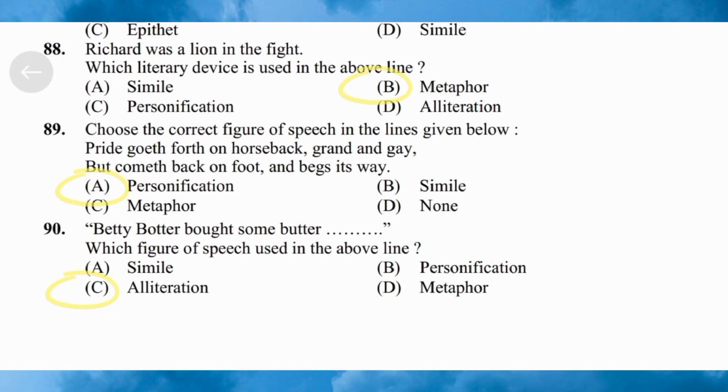Next and last question 90. Betty Botter bought some butter. Which figure of speech is used in the above line? Option A, simile. Option B, personification. Option C, alliteration. Option D, metaphor. Here the correct answer for this line is option C, alliteration.